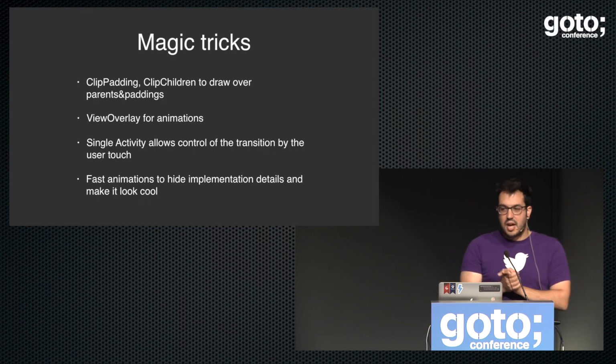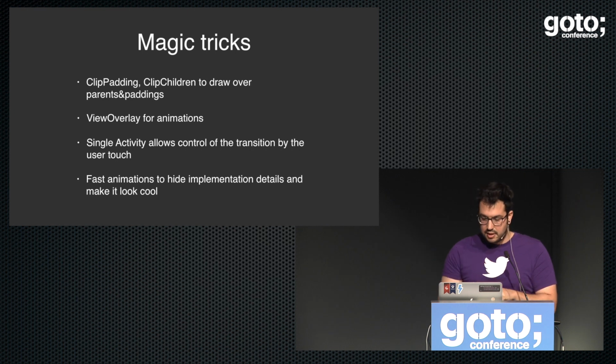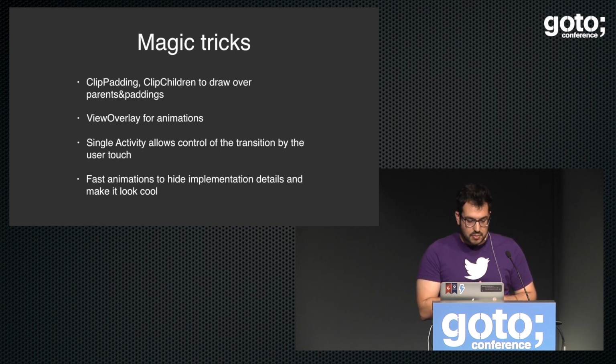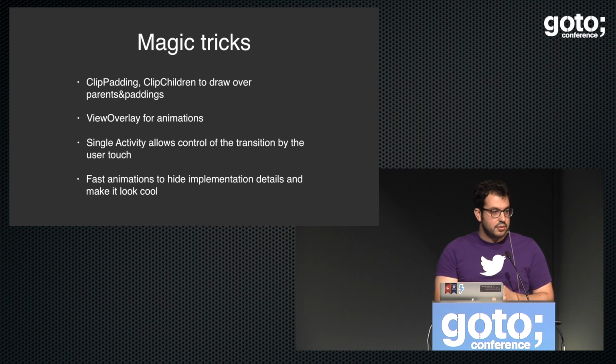So let's recap. Magic tricks that you can use for animations. Clip padding and clip children to draw over parents and paddings. That's an important one. If you see something is cutting your views, it's probably one of those not set to false. The view overlay, best friend forever for animations, really. It allows you to draw over the whole layer hierarchy and do any type of things without messing with it.